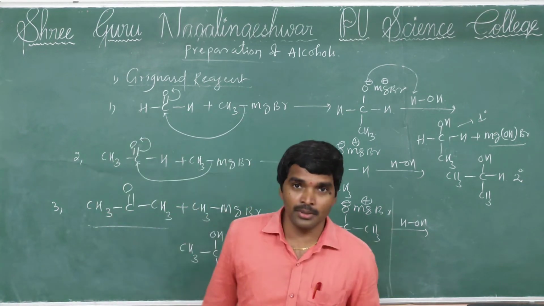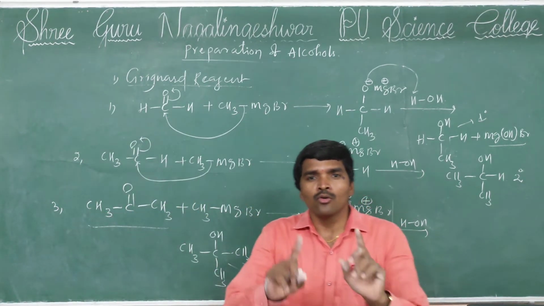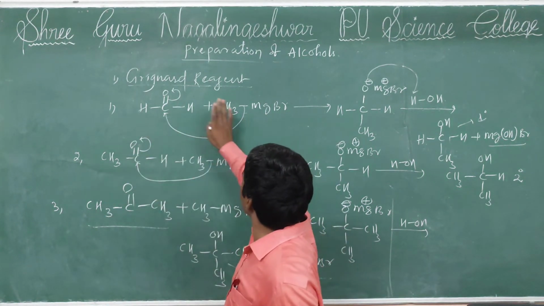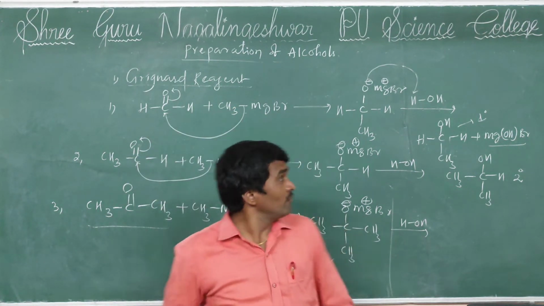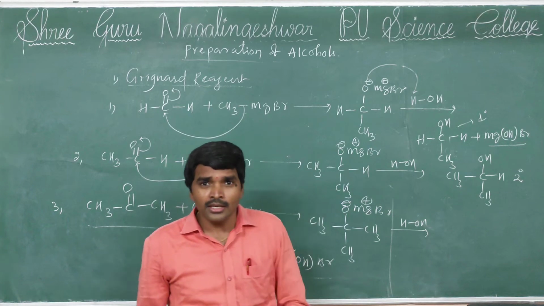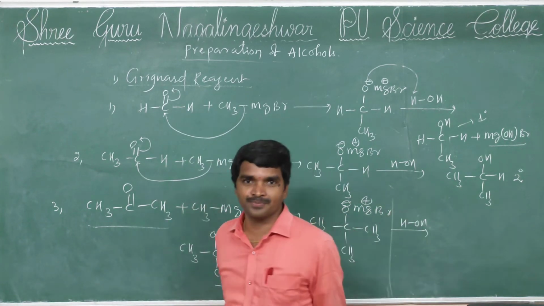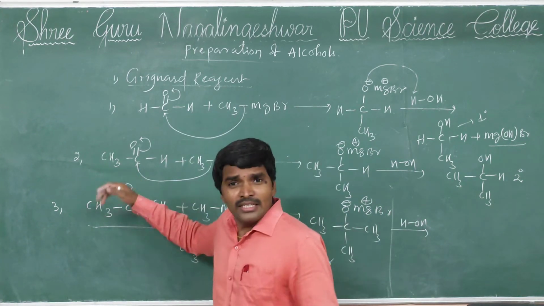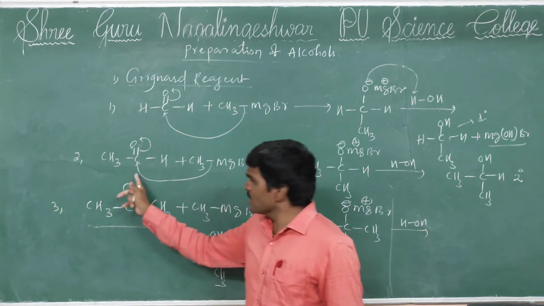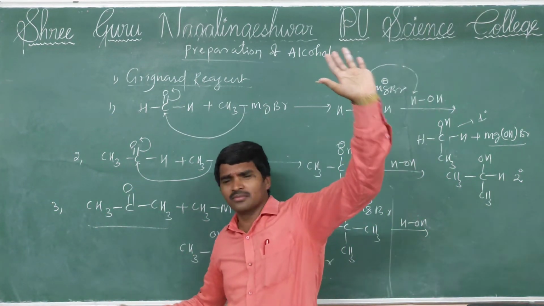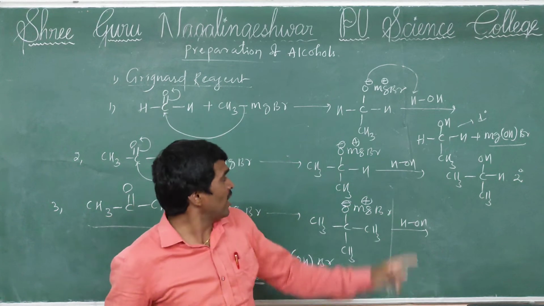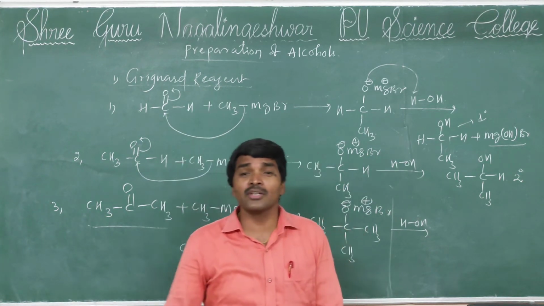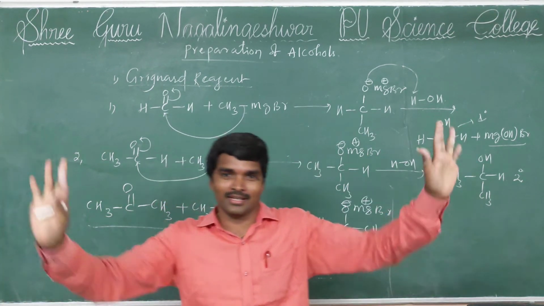So here one point to remember, a very important thing is that formaldehyde reacting with the Grignard reagent and then undergoing hydrolysis gives primary alcohol. Any aldehyde, not only acetaldehyde, any aldehyde reacting with the Grignard reagent followed by hydrolysis gives secondary alcohol only.